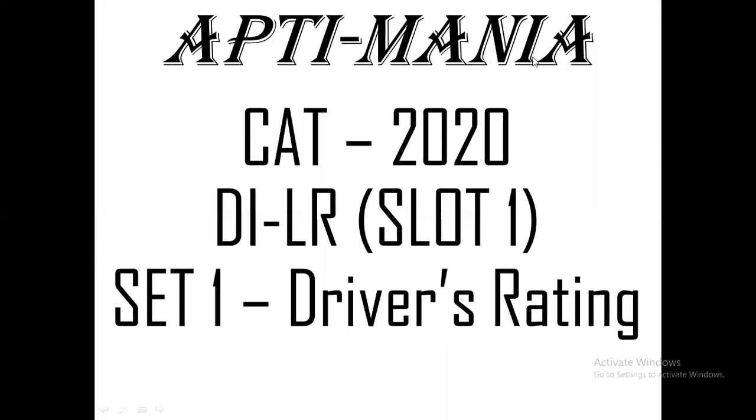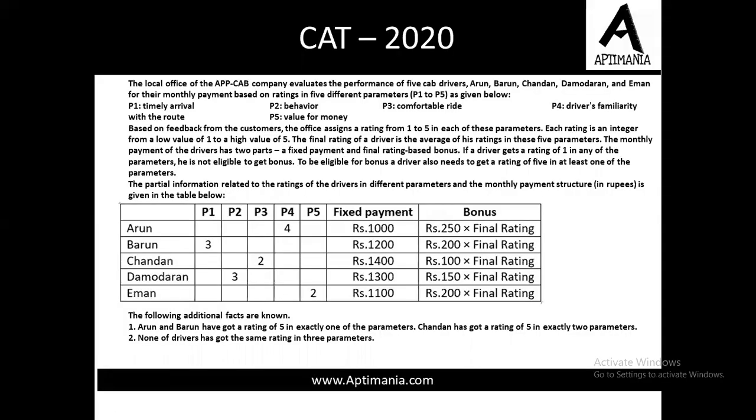Hello. In this video, we are going to discuss a set from the DILR section of the CAT 2020 slot 1 paper. The set is based on drivers' ratings. The local office of the app cab company evaluates the performance of 5 cab drivers, Arun, Varun, Chandan, Damodaran and Imran, for their monthly payment based on ratings in 5 different parameters, P1 to P5.